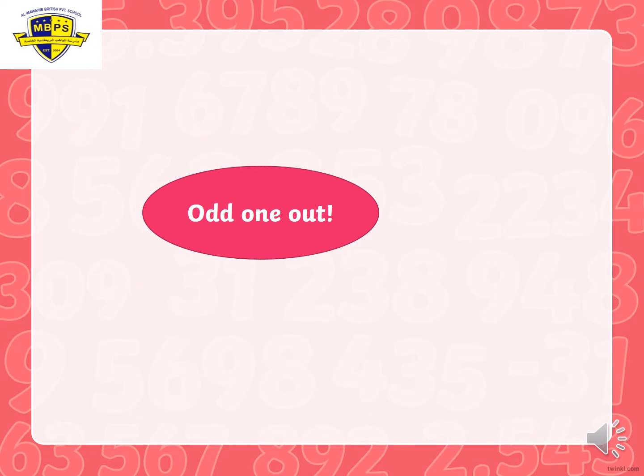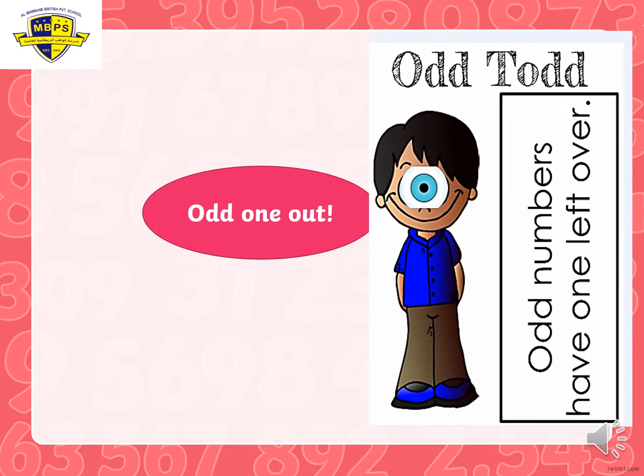After we recognized Even Stephen, and we understood what the even numbers are, now let's recognize who is Odd Todd and what the odd numbers are. Odd Todd, you can see he has one eye. Why does he have one eye? Because Odd Todd's numbers have one left over. When he tries to put his numbers in pairs, he will find all the time that there is one left over. That's why he is saying odd one out. And that's why we call him Odd Todd.